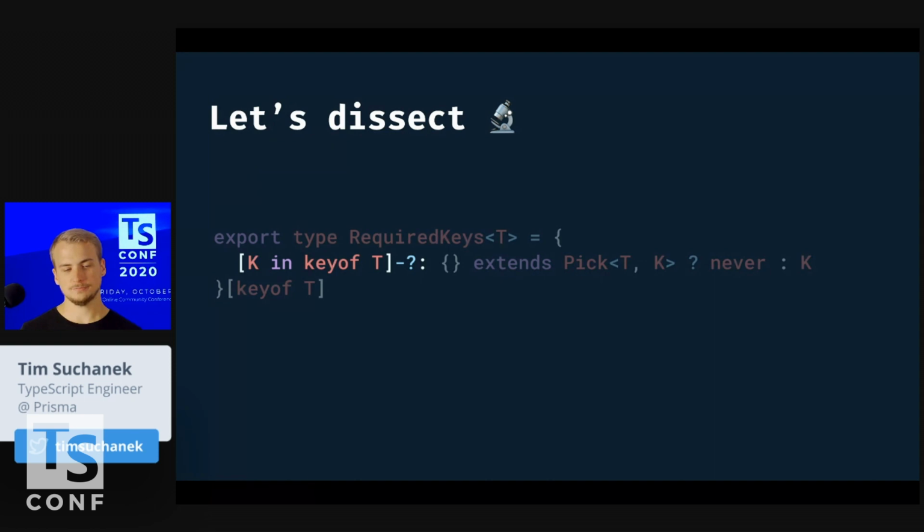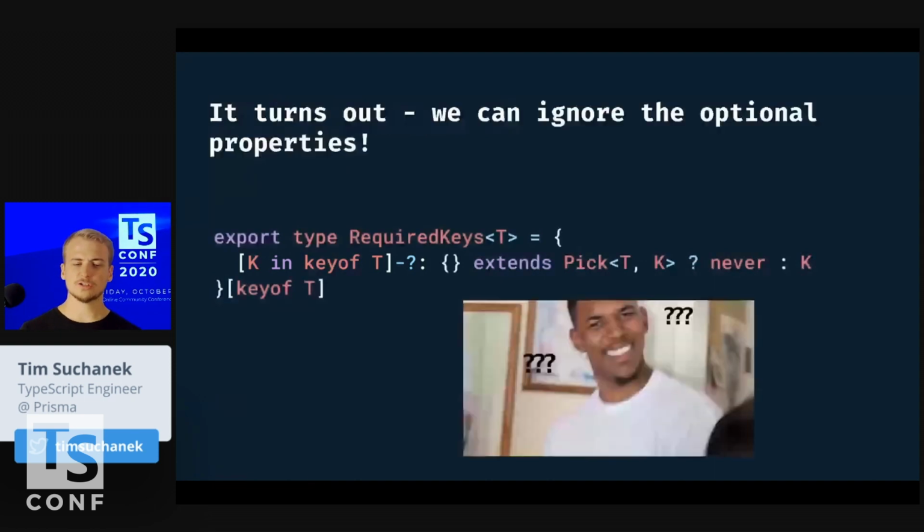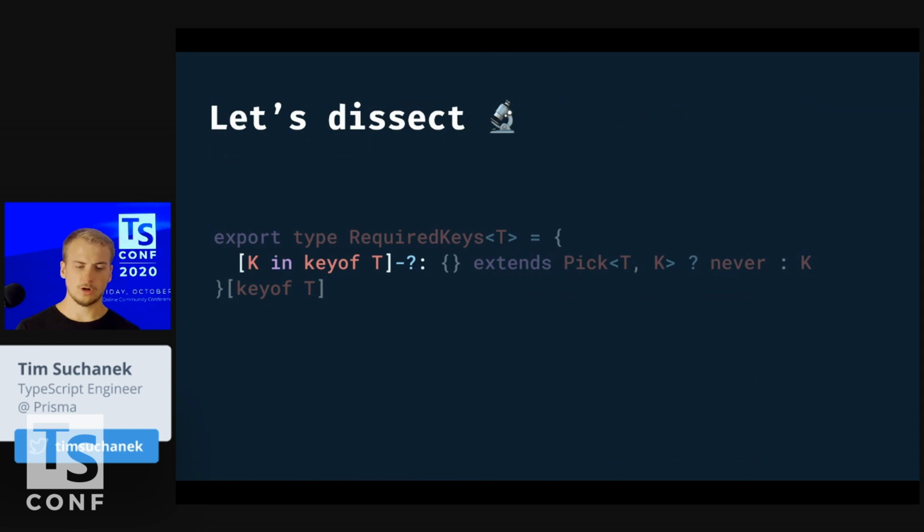Let's dissect it. So this utility type, by the way, gives you the required keys of an object type. What does that mean? If I have a couple of properties in an object type, some properties might be optional, some required. Only the required properties and their keys are returned by this utility type. So how does it work?